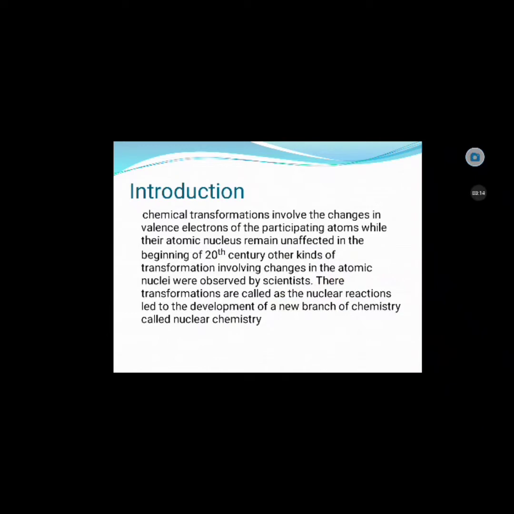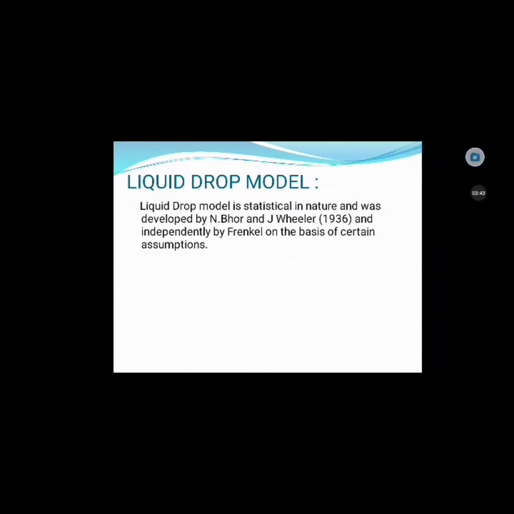Introduction. Chemical transformations involve changes in the valence electrons of the participating atoms while their atomic nuclei remain unaffected. In the beginning of the 20th century, another kind of transformation involving changes in the atomic nuclei was observed by scientists. These transformations are called nuclear reactions, and they led to the development of a new branch of chemistry called nuclear chemistry.